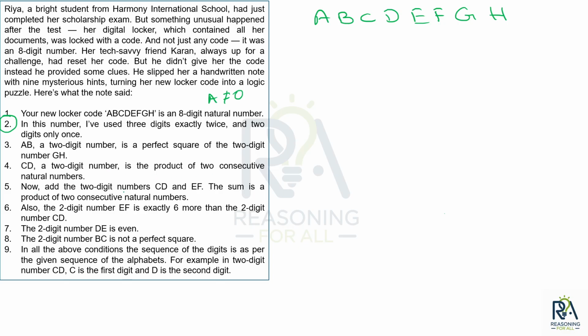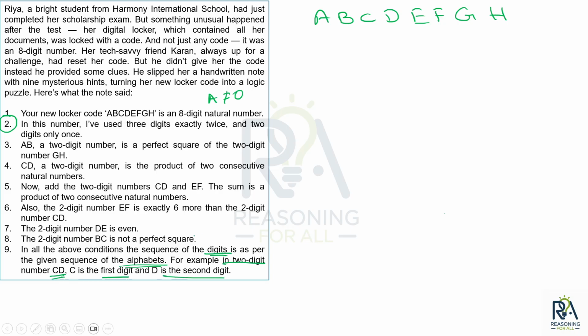Now add the 2 digit number CD and EF. The sum is a product of 2 consecutive natural numbers. Also the 2 digit number EF is exactly 6 more than the 2 digit number CD. The 2 digit number DE is even. The 2 digit number BC is not a perfect square. In all the above conditions, the sequence of the digits is as per the given sequence of the alphabets. For example, in 2 digit number CD, C is the first digit, D is the second digit.